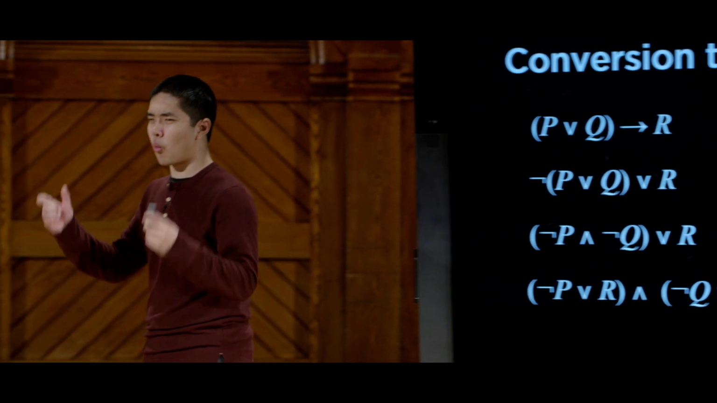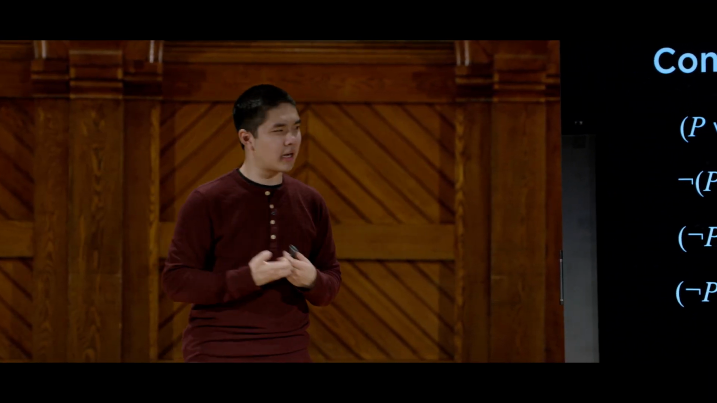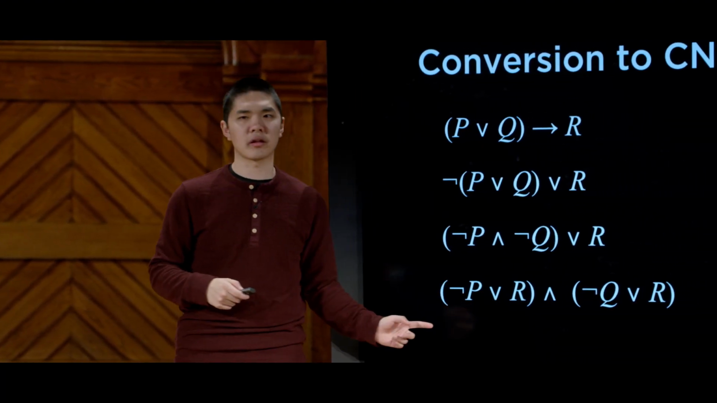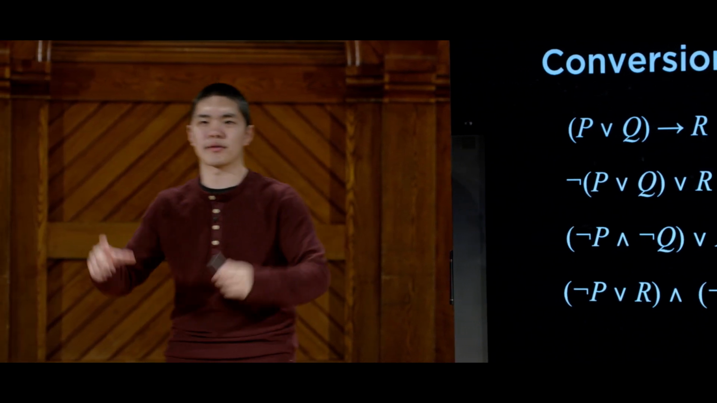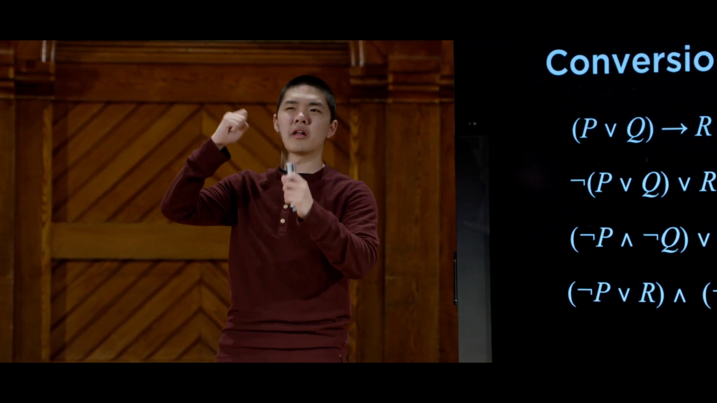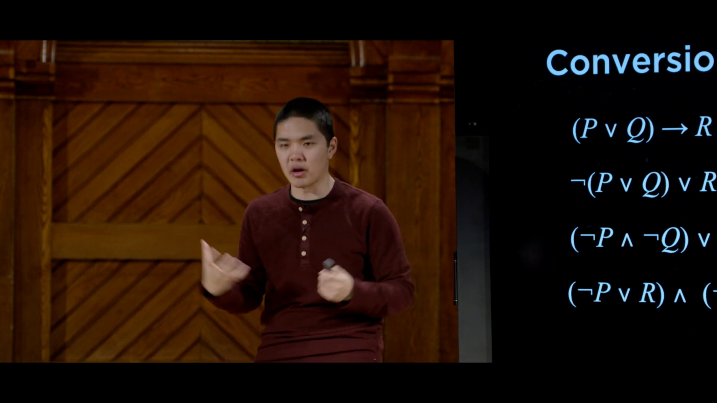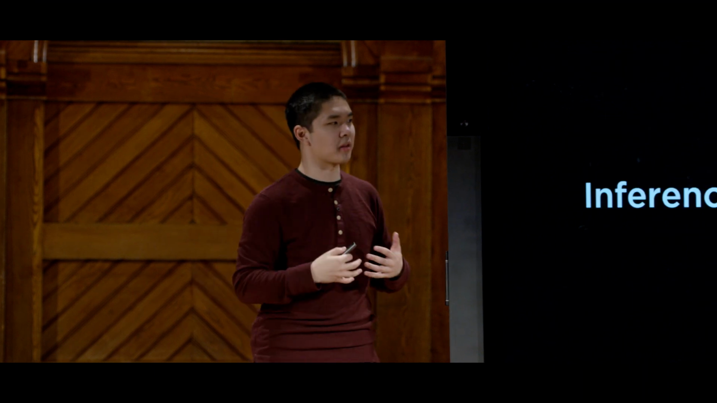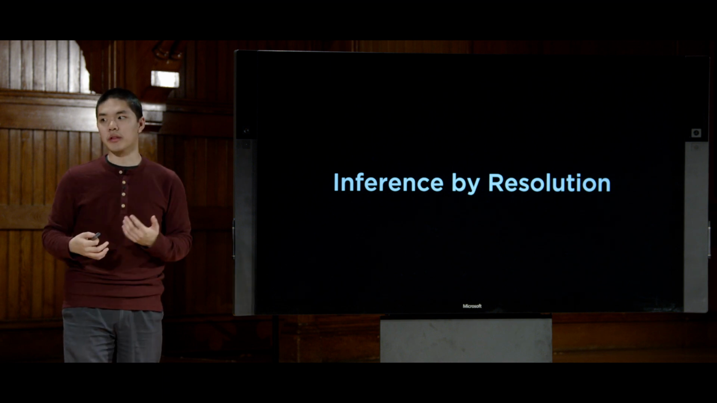So why is this helpful? Why do we even care about taking all these sentences and converting them into this form? It's because once they're in this form, these clauses are the inputs to the resolution inference rule that we saw a moment ago. If I have two clauses where there's something that conflicts or something complementary between those two clauses, I can resolve them to get a new clause, to draw a new conclusion. And we call this process inference by resolution, using the resolution rule to draw some sort of inference.